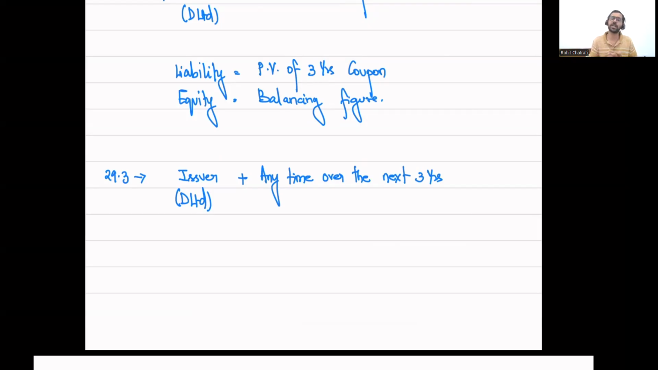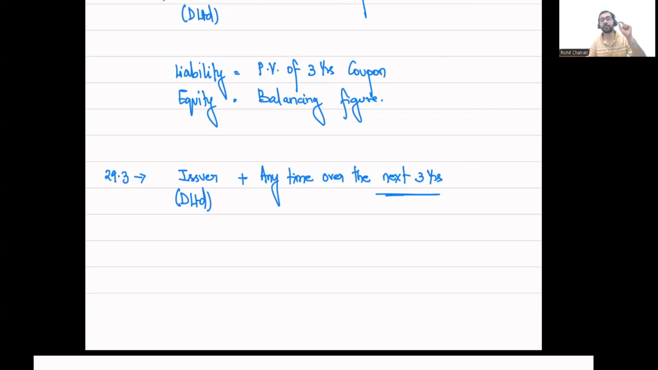The question is, how do we actually account for it? Now, if you think of it, over here, the issuer actually has a right to convert it over the next 3 years. It has a right to convert it at any point over the next 3 years. Let us say it converts it in month one itself.